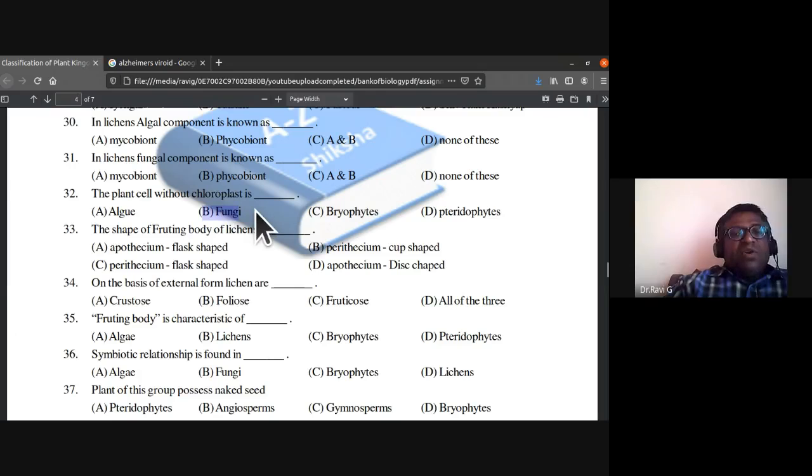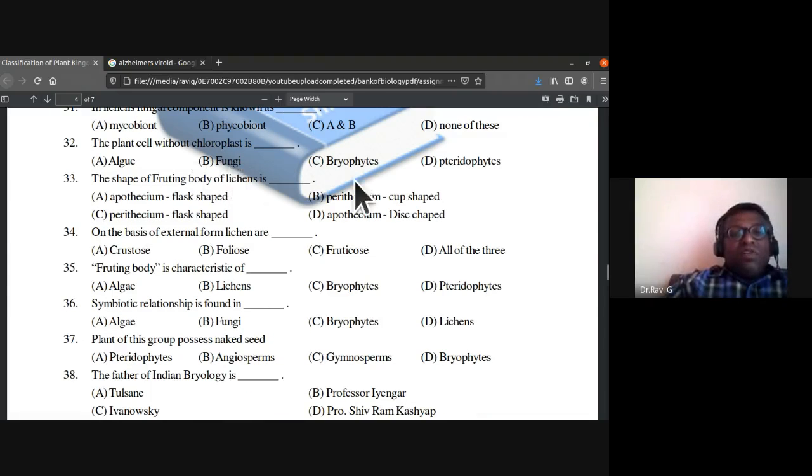See, fungi are not plants at all. They could have said it as the cell having a cell wall without chloroplasts, then you could have said it as fungi. Because they have separated them now, fungi is placed under a separate kingdom, Fungi. So the question itself is ambiguous. It is not well framed. Anyway, the answer is fungi. So the organism which has a cell wall without chloroplast is fungi. That would be the right question.